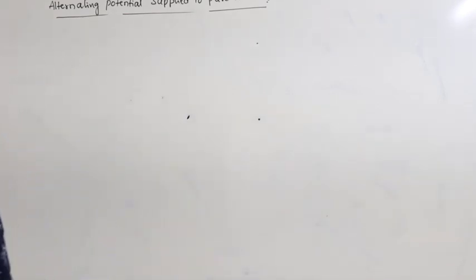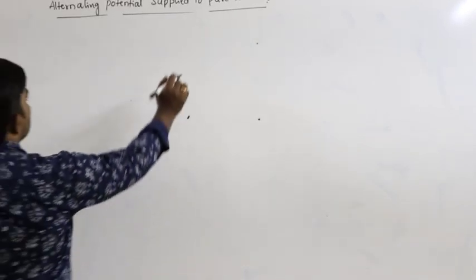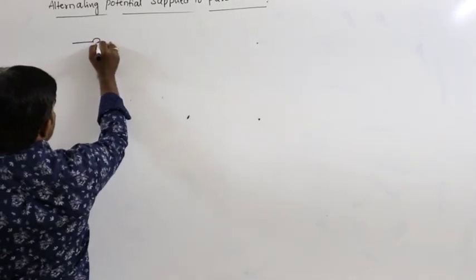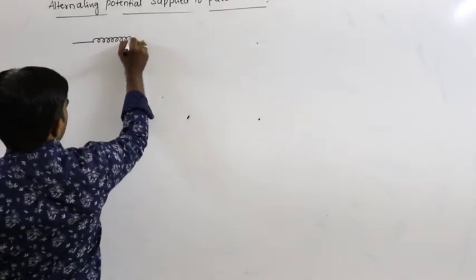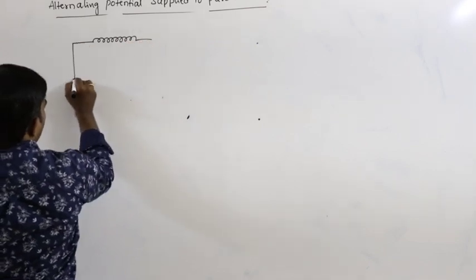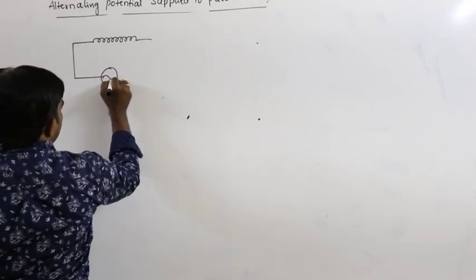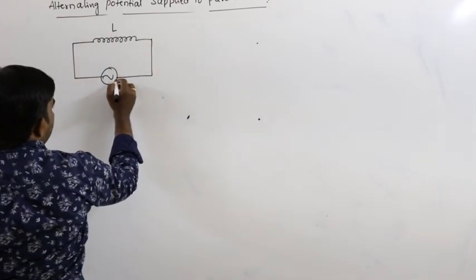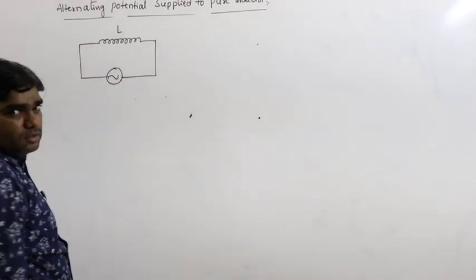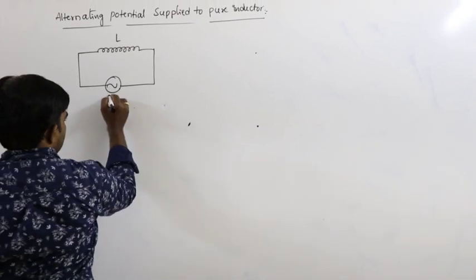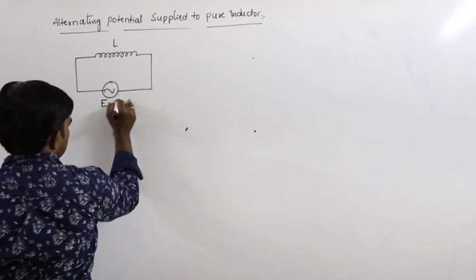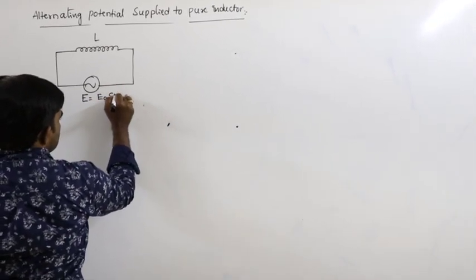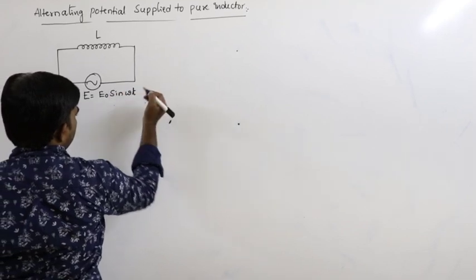Now, for example, this is the circuit, this is the inductor, inducting coil, and this is the alternating potential. So inductor L and this is the alternating potential. Alternating potential is E is equals to E naught sin omega t.